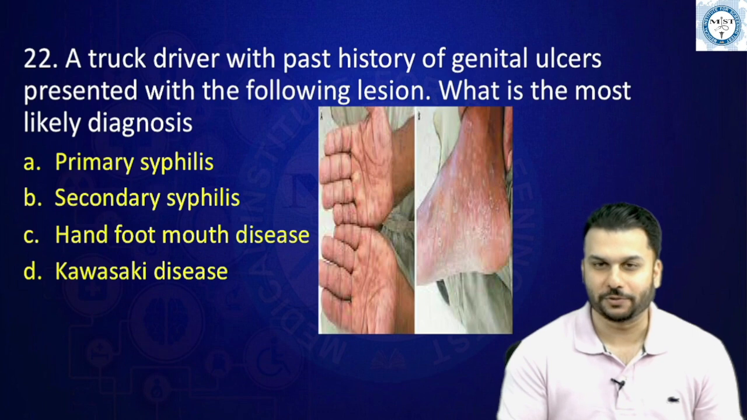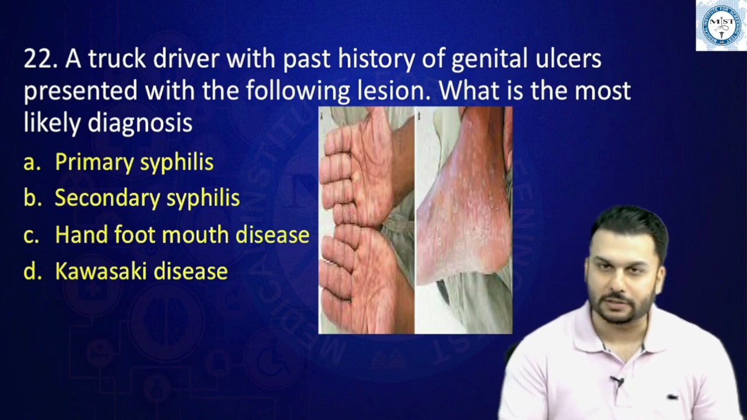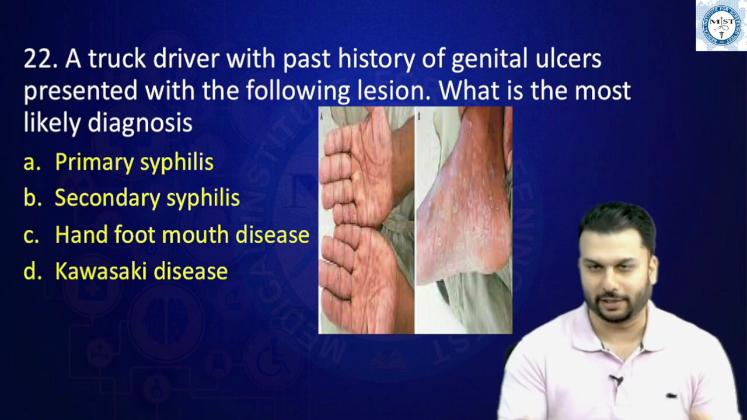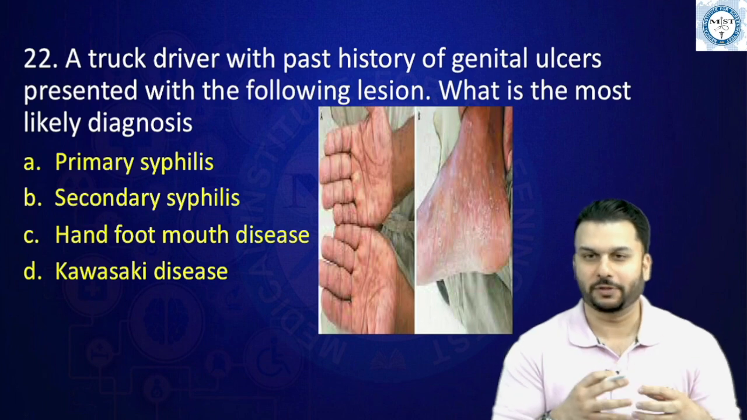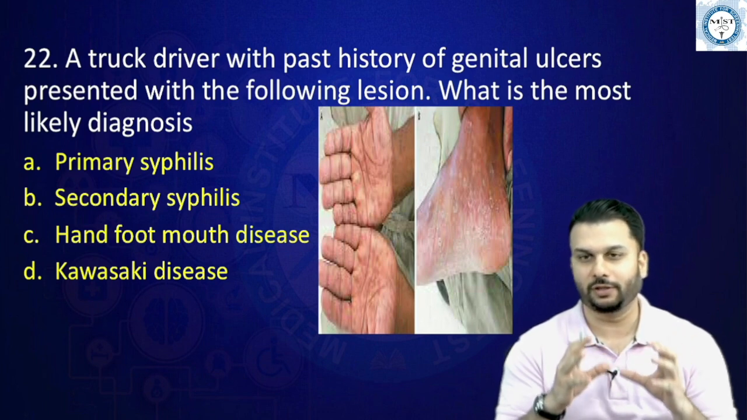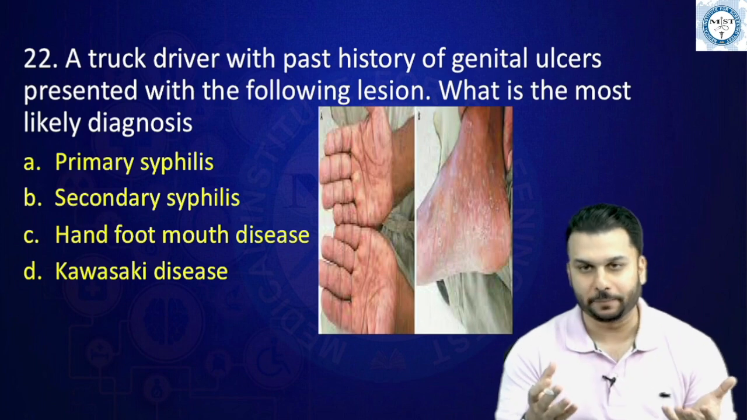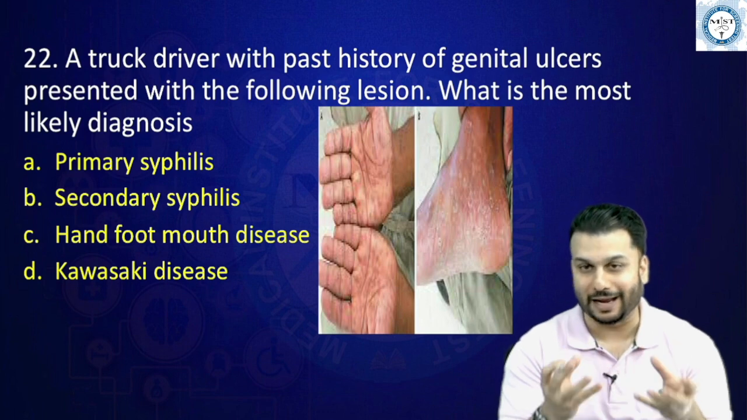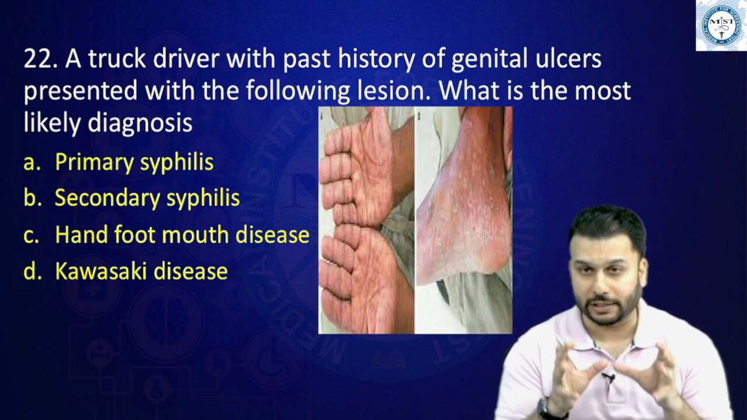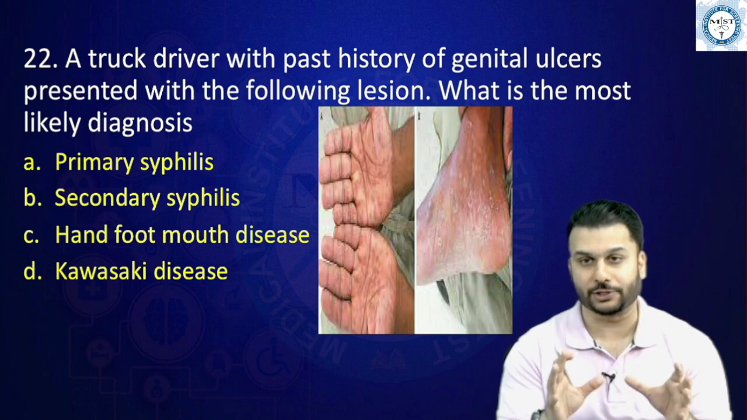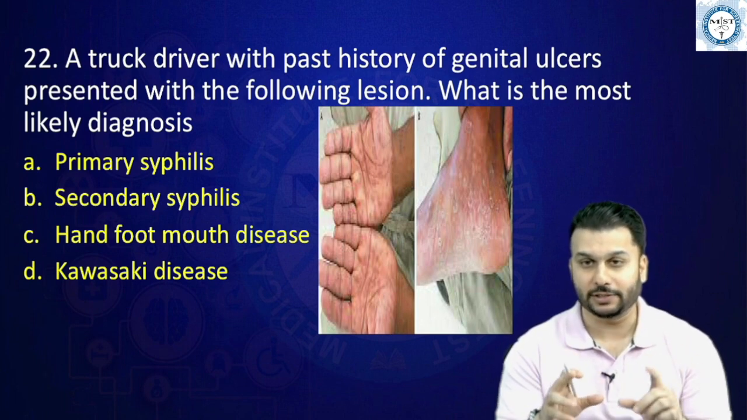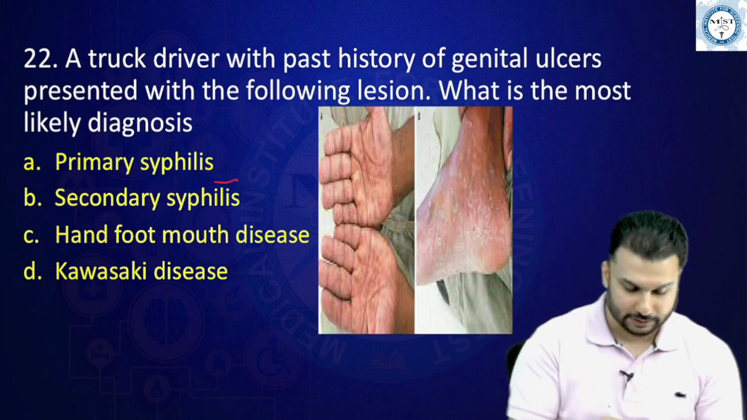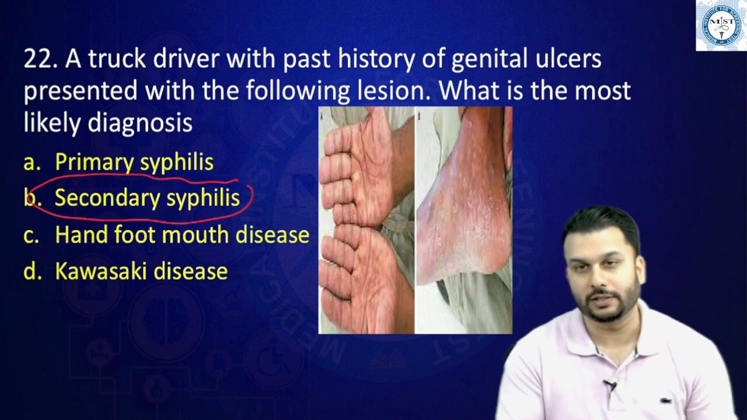Okay, another question on syphilis. A truck driver with past history of genital ulcers presented with the following lesions. What is the most likely diagnosis? Now, just like the previous question, the lesion you see in the primary stage of syphilis is called the chancre, whereas in secondary syphilis, the genital lesions we see are condyloma lata. Apart from this, I had told you in secondary syphilis a very important feature would be rash, right? These people develop a rash that particularly involves the palms and soles. So the answer to this comes down to the secondary stage of syphilis.